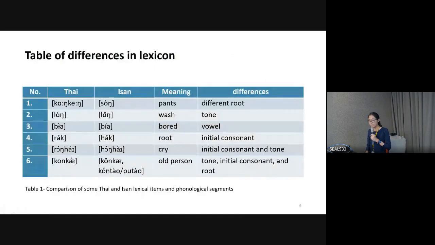And these are the differences in the lexicon. I showed 6 examples here. You can see that when Thai uses กางเกง, Isan uses another word, and this one means pants. They have a different root, and they also differ from each other in tone, in vowel, in initial consonants, and there are mixed patterns, in which initial consonant and tone are mixed, and tone, initial consonant, and root are mixed.